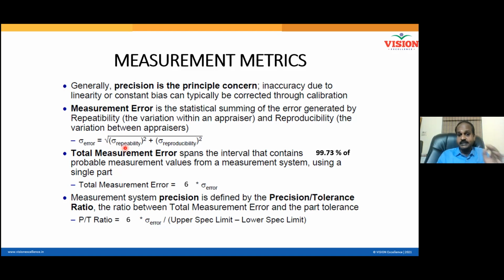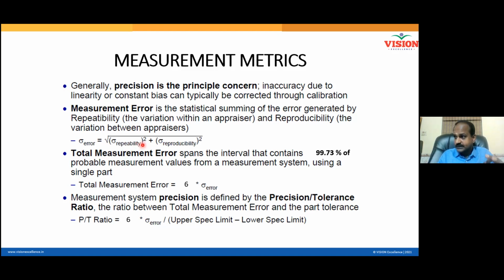So sigma repeatability is the standard deviation of the data collected by individual appraisers. All the standard deviations of individual appraisers I will combine. That is called sigma repeatability. Sigma repeatability and sigma reproducibility now I will combine. Please note, when you are combining two standard deviations, an algebraic sum will not work, because deviation can be positive, deviation can be negative.